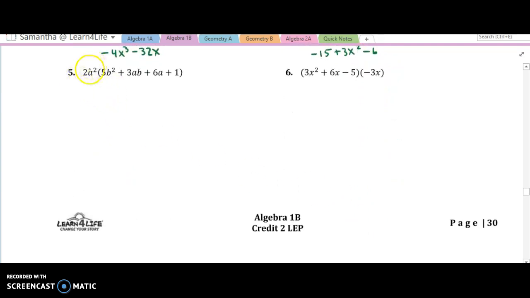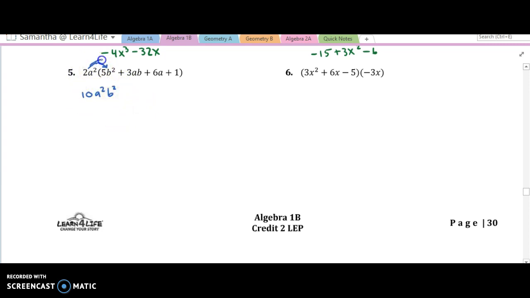Alright, next one. So if I distribute, I get 2 times 5, that's 10, and then a squared b squared. Now these are not the same bases, so we don't add the exponents. We just rewrite the terms. A squared b squared. That's what a squared times b squared looks like.